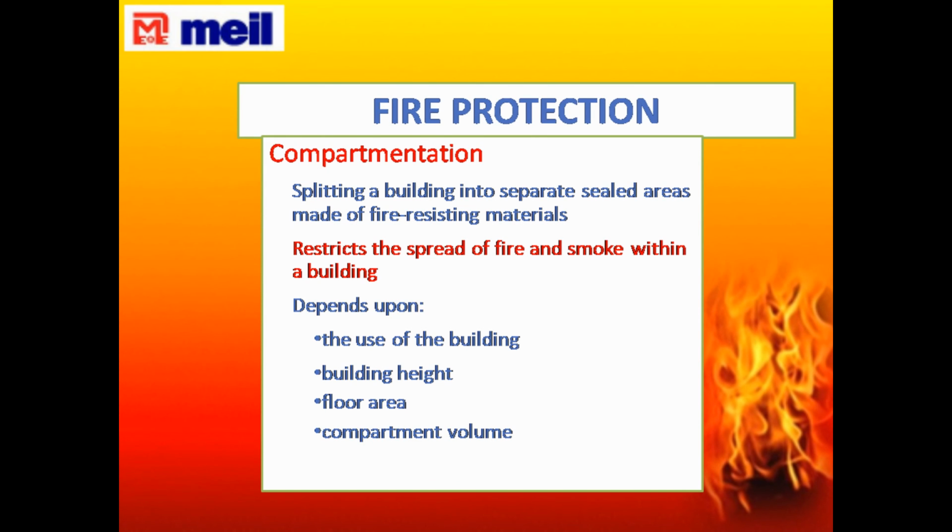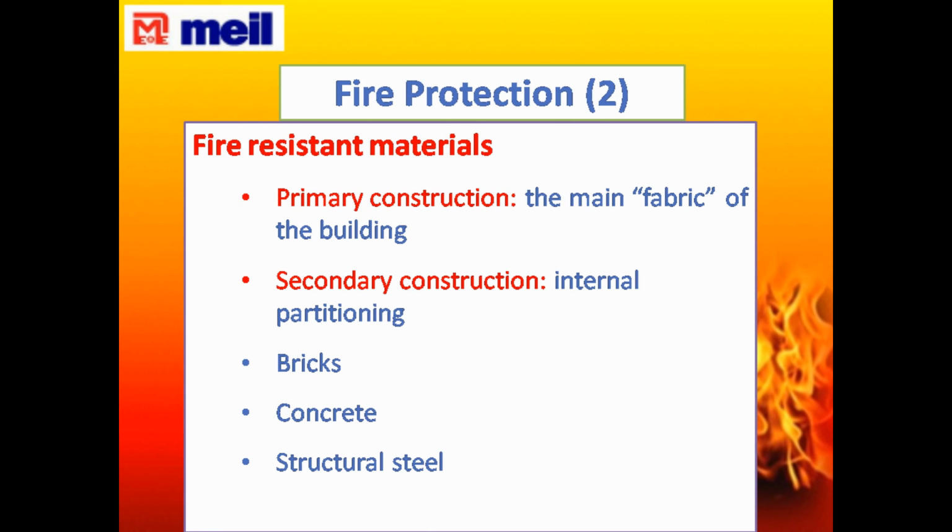Fire protection: compartmentation, splitting a building into separate sealed areas made of fire resistant materials, to restrict the spread of fire and smoke within the building. It depends upon the use of the building, building height, floor area, compartment volume. Fire protection, fire resistant materials: primary construction, the main fabric of the building, and secondary construction, the internal partitions, bricks, concrete, and structural steel.